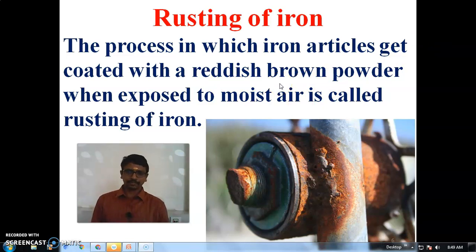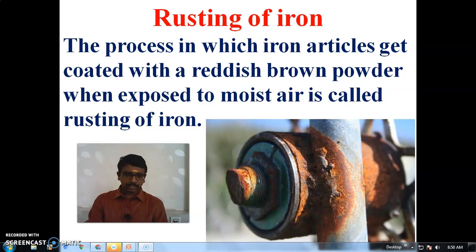The process in which iron particles get coated with a reddish brown powder when exposed to moist air is called rusting of iron. A reddish brown coat forms on the iron particles. That is known as rusting.